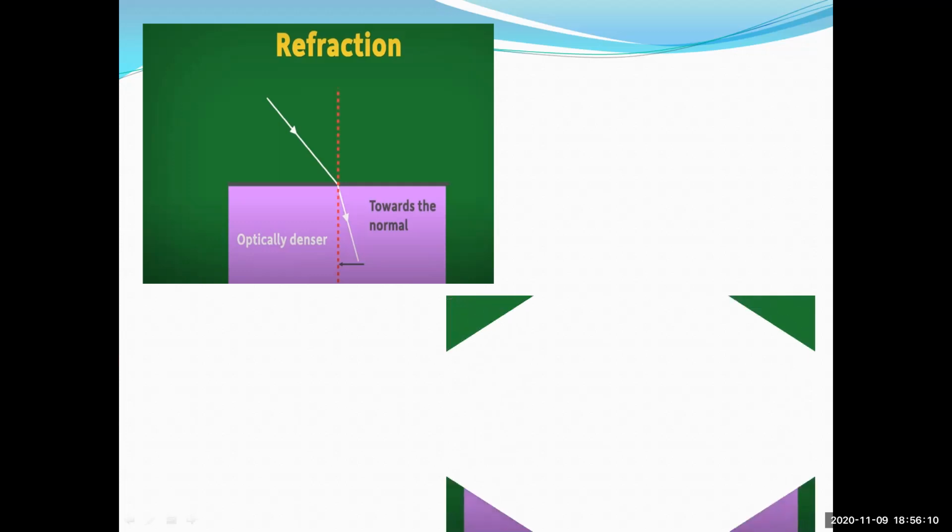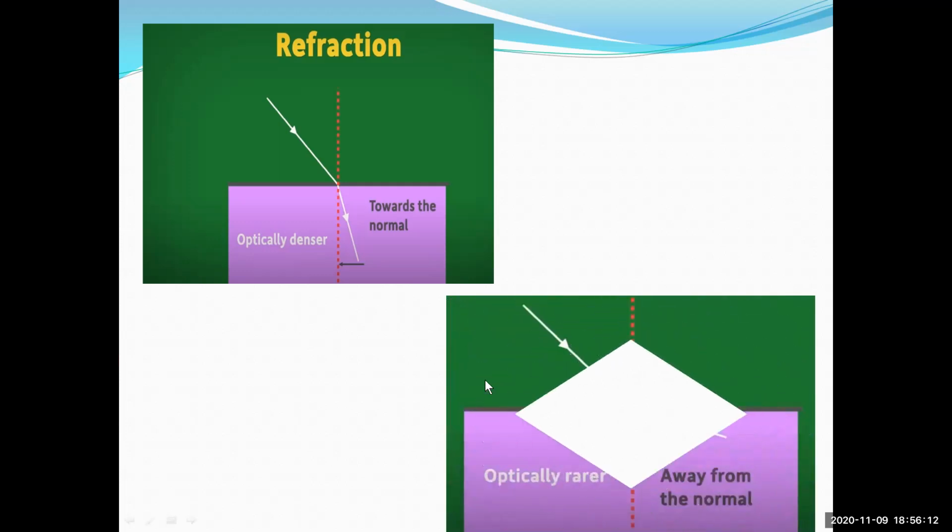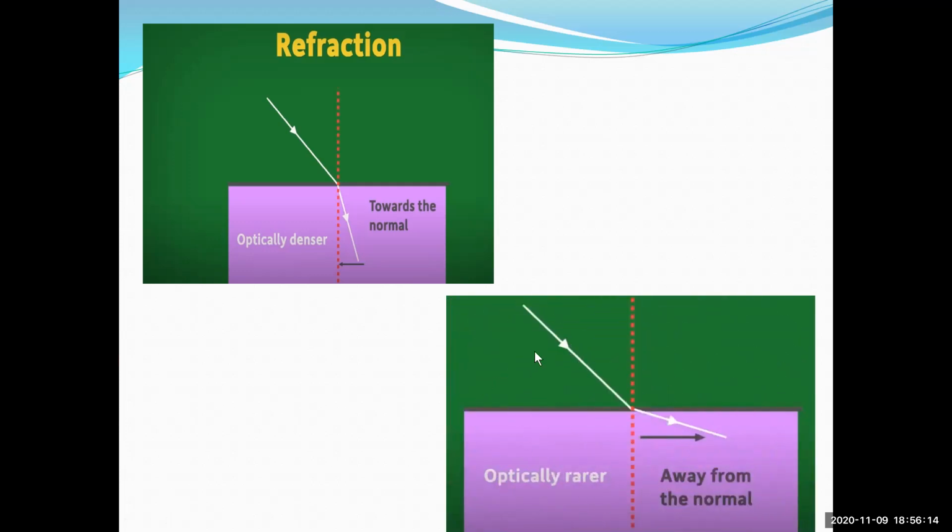Similarly, when the light ray is traveling from the denser medium to the rarer medium, what happens? In the denser medium, the angle of incidence will be less, and the refracted ray is going away from the normal. Therefore, the angle of refraction is more in the rarer medium.